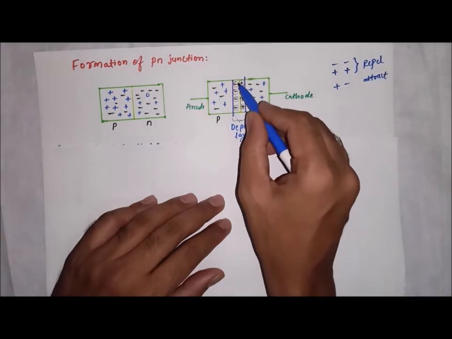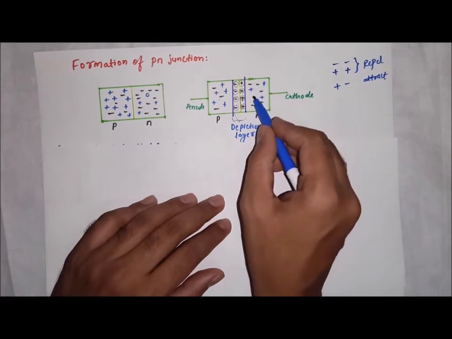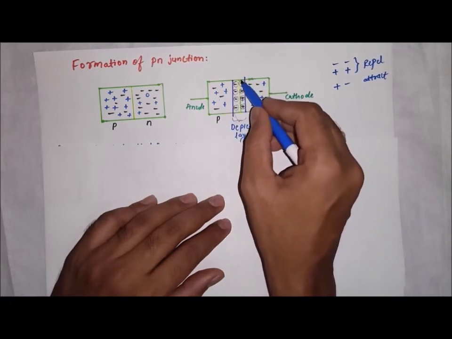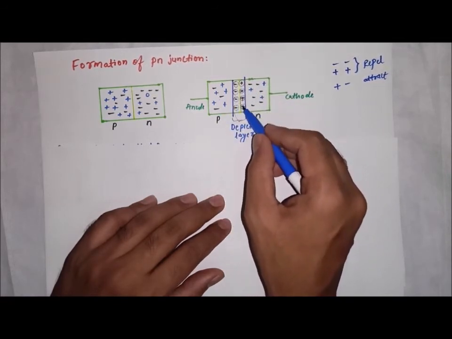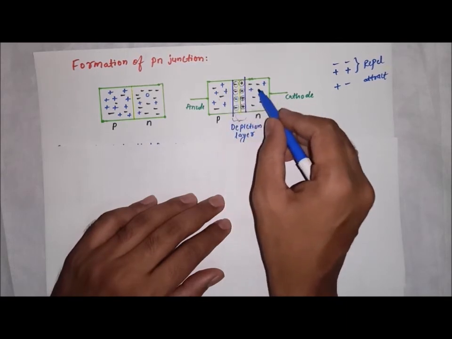So this negative layer will start opposing the electrons crossing it, and these positive ions will start repelling the holes and not allow them.